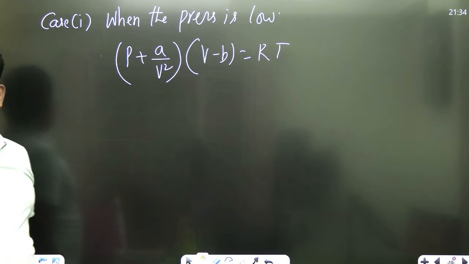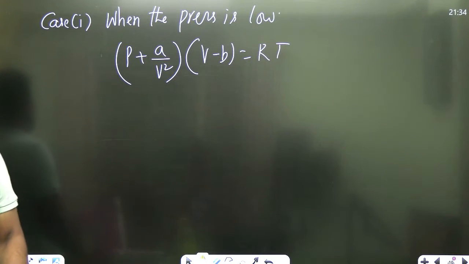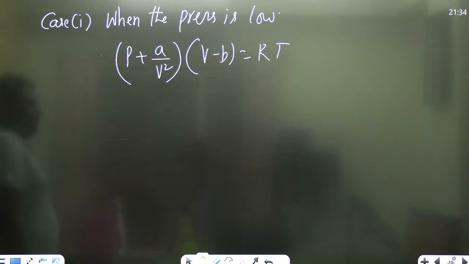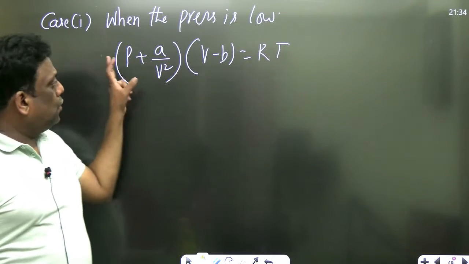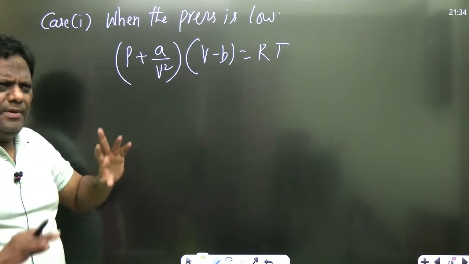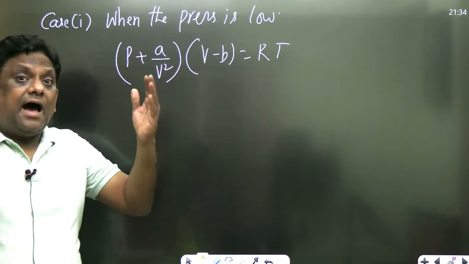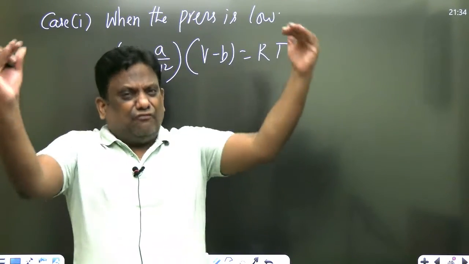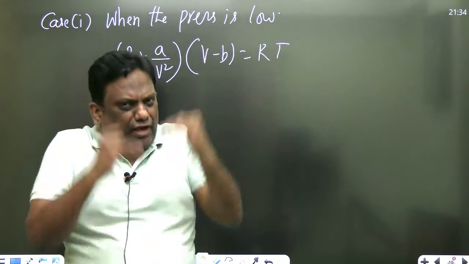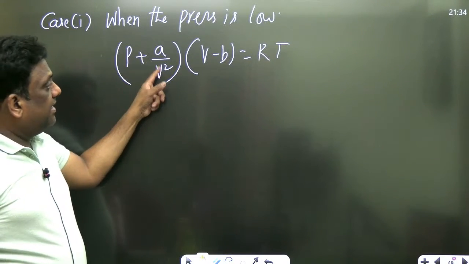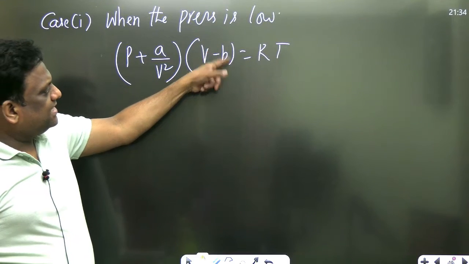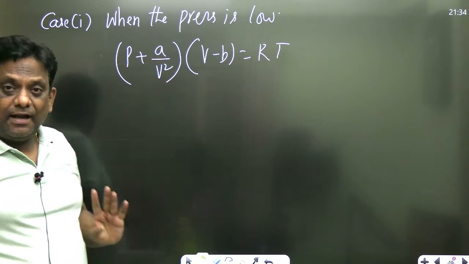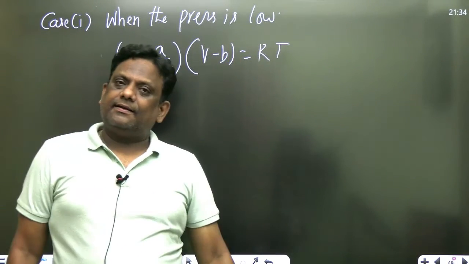So therefore, understand carefully. Please observe. Low है लेकिन उतना लो नहीं है. तो all terms will be there. Pressure is low means volume is large but not that large. Unlike the previous case, pressure was very low, so that's why volume was very high. We neglected this. When volume was very high, this was very small, so we neglected it. But now none of this can be neglected.